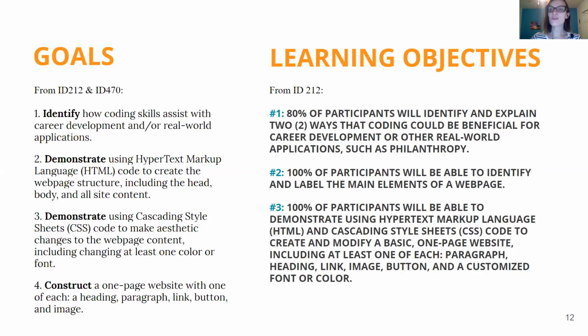So let's talk about the goals and objectives that I've chosen for this course and whether I was able to hit those. So as you can see here, we started the goals and objectives in ID 212 and kind of revised those a little bit in ID 470. And it's quite obvious here, at least I'm hoping that it's obvious, that these were based upon my actual research and analysis. So identifying how coding skills can assist with career development or real-world applications. How can code help you make the world a better place?